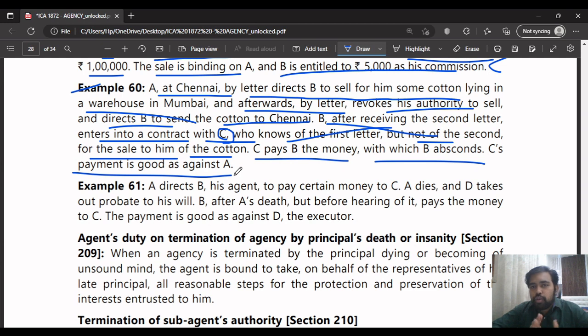No, the third party won't be liable. He will say, "Give me my goods because I have given the money." If your agent has run off with the money which I have given to you, it's assumed that the agent was acting on your behalf. So if he runs off with your money, it's your headache and it's your fate. For me, I want my goods because I paid the money for the goods. That's what C will say. Understood what they're saying here.